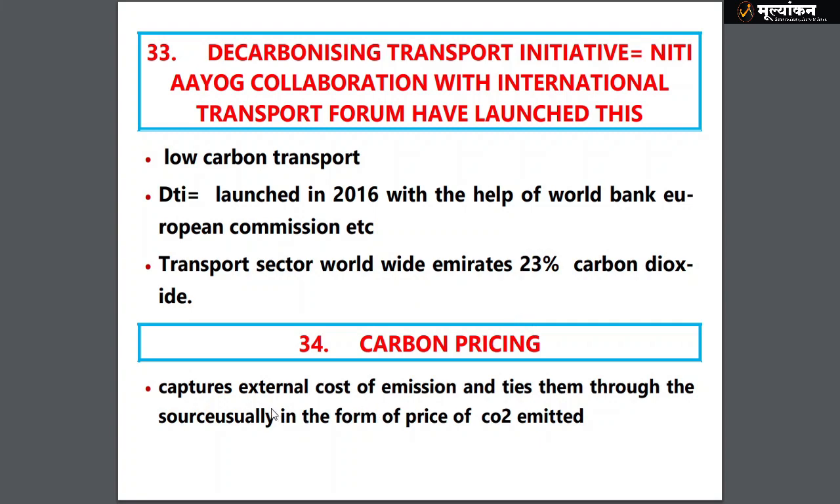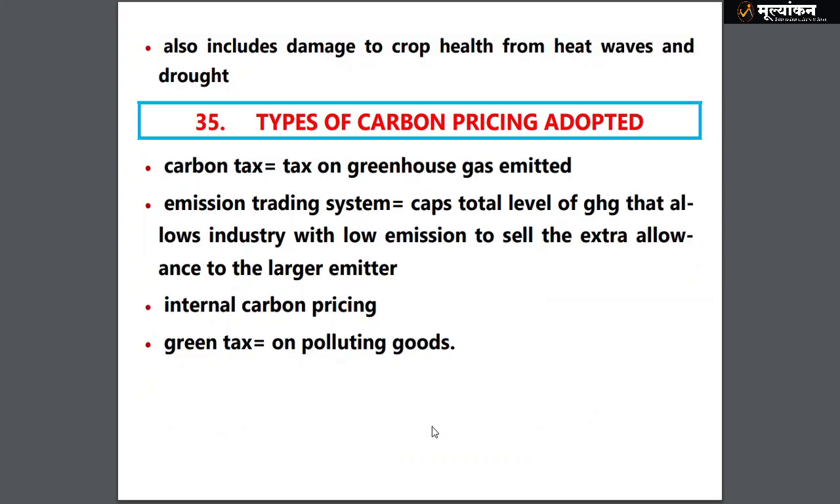It is nothing but capturing the external cost of emissions and tying them to a source, usually in the form of a price, that is in terms of money. Now, types of carbon pricing are implemented through carbon tax, that is tax on greenhouse gas emitted, and emission trading system. This is related to international agencies. Then we have internal carbon pricing, that is all the initiatives done internally, and green tax on polluting goods.